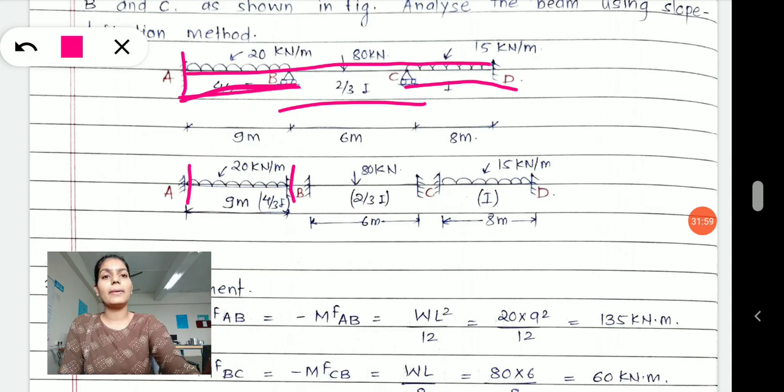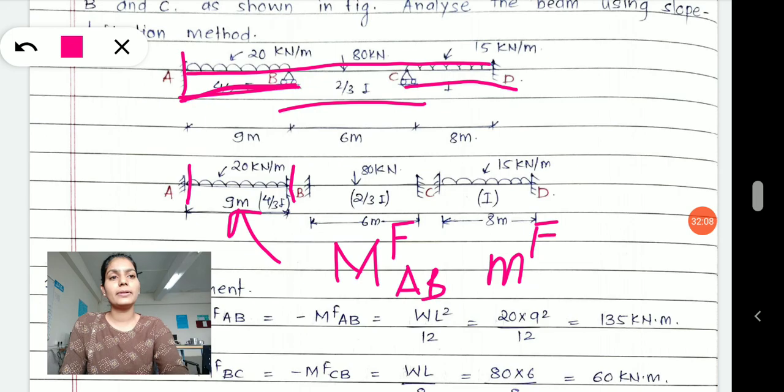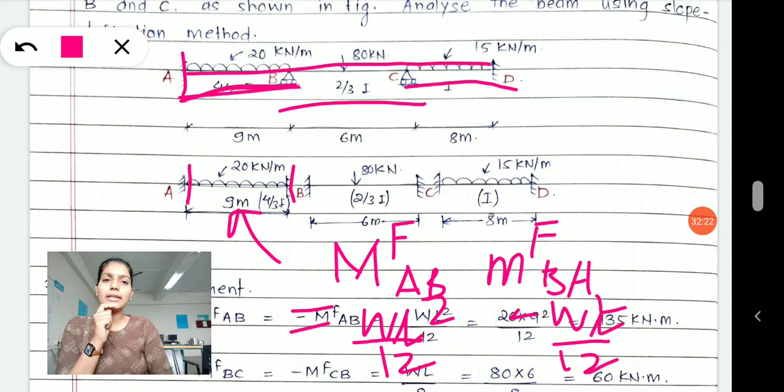Then, by looking at this beam, I will write down the fixed end moment for AB and the fixed end moment for BA. The fixed end moment for AB will be WL square by 12, and for BA it is minus WL square by 12. Now you must be thinking, why am I directly writing WL square by 12? That is the standard formula if a uniformly distributed load is applied on your beam. Now how to analyze it?